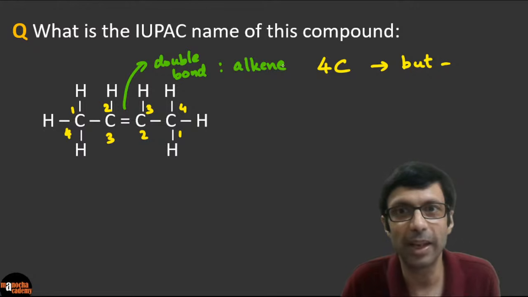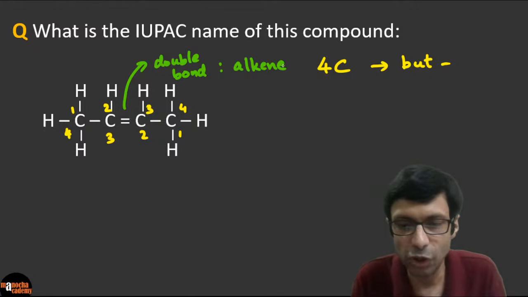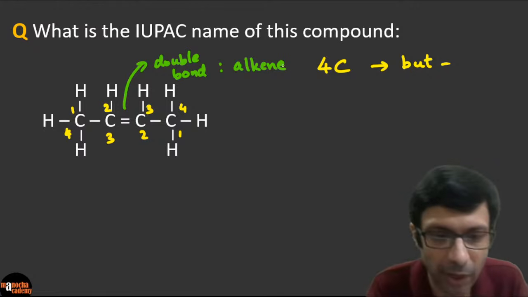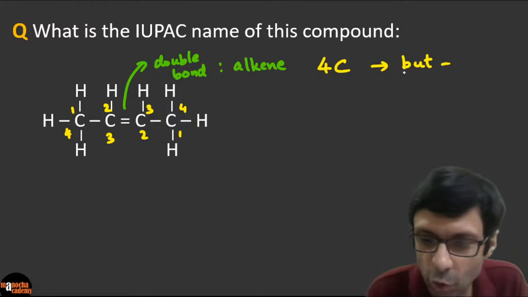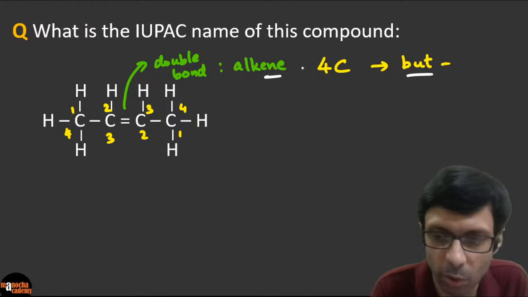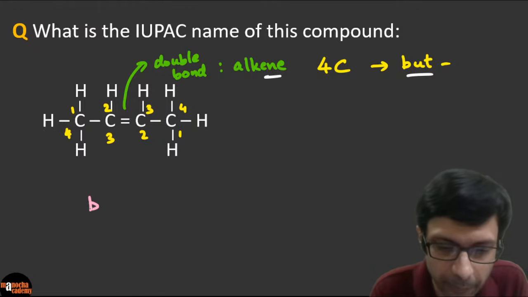And so what will the name of this alkene be? So can we just combine but and ene, right? So should we just join these two guys, but and ene? So is this the correct name, guys? Butene?